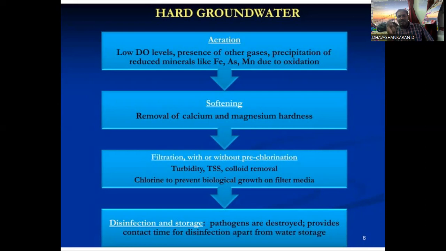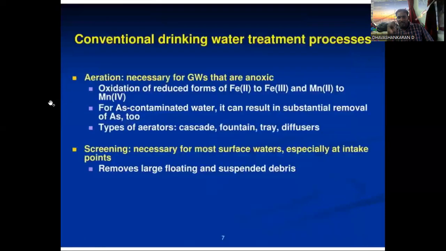So filtration means turbidity, TSS, and colloidal material removal. Chlorine is used to prevent biological growth on the filter media. So disinfection means to remove the pathogenic organisms which have developed in the water by using the disinfection method. So in the conventional drinking water process, the main thing is aeration.